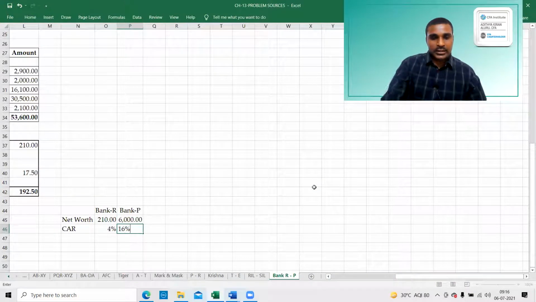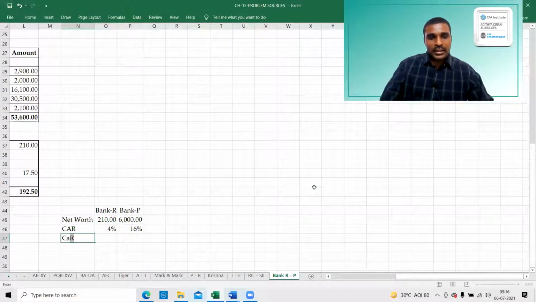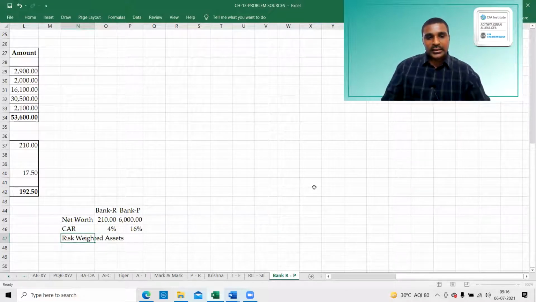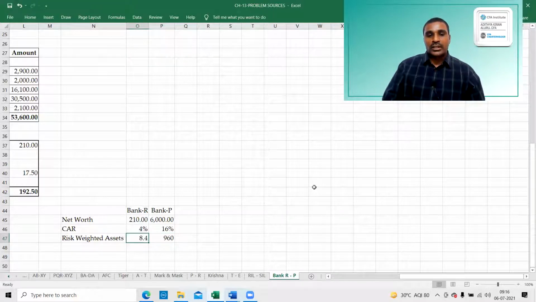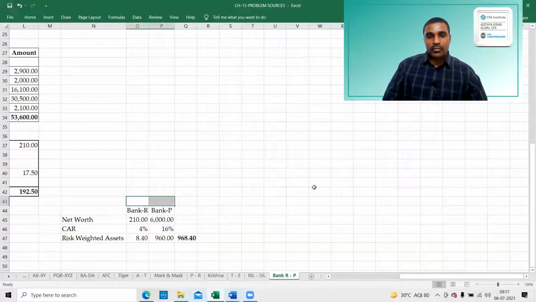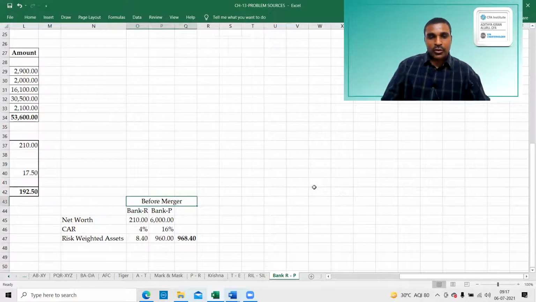Now it will give you the risk weighted assets. If you multiply both, you will get the risk weighted assets. 210 into 4. Total 960 risk weighted assets plus 8.4, total 960.8. Then what is the net worth after merger? Okay, this is the 960.8. This is before merger.